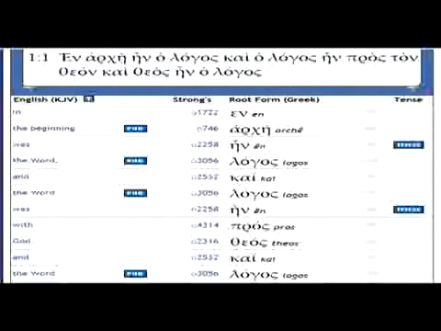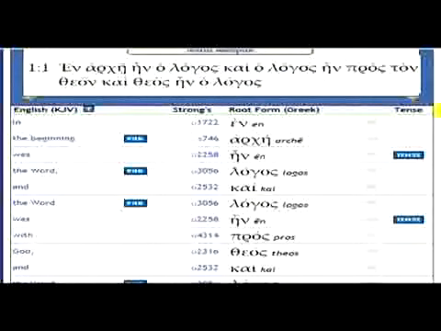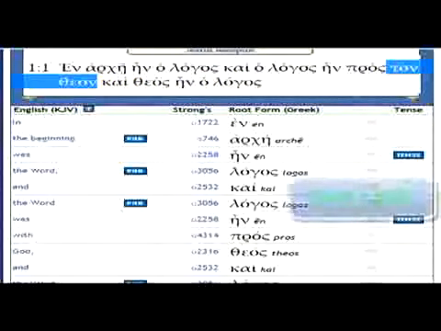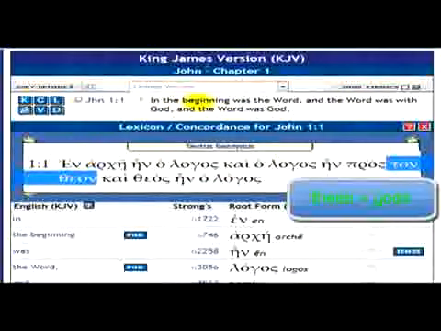Now the word pros is with. Alright, so in the beginning was the word, and the word was with pros ton theon. Now keep this in mind, right? In the beginning was the word, and the word was with God, right? That's the beginning part.